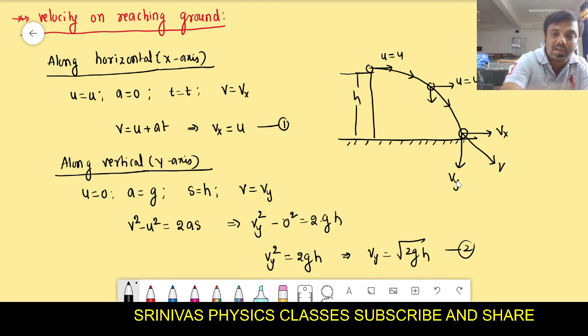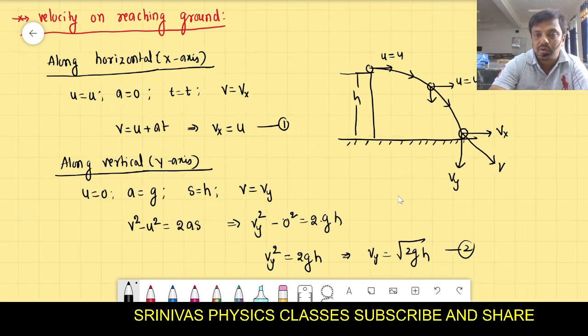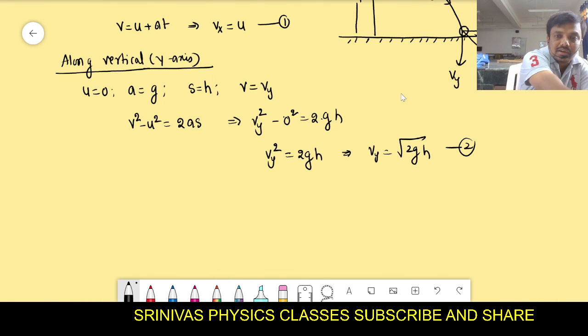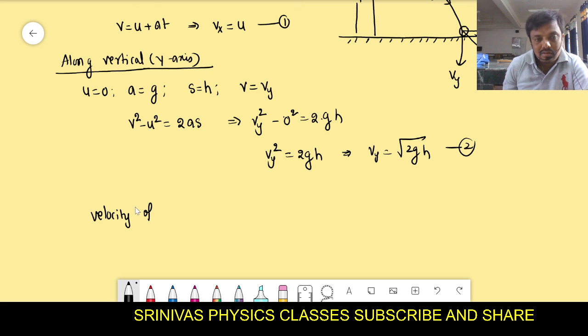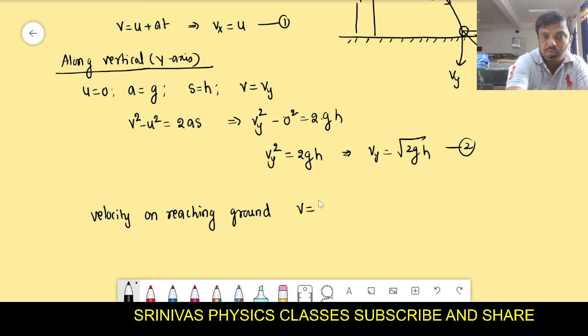Then I want the total velocity. How do we find the total velocity? Can anyone give an idea? Total velocity is how much? Velocity on reaching the ground. With how much velocity does the object strike the ground? That is V. Then how to do it?